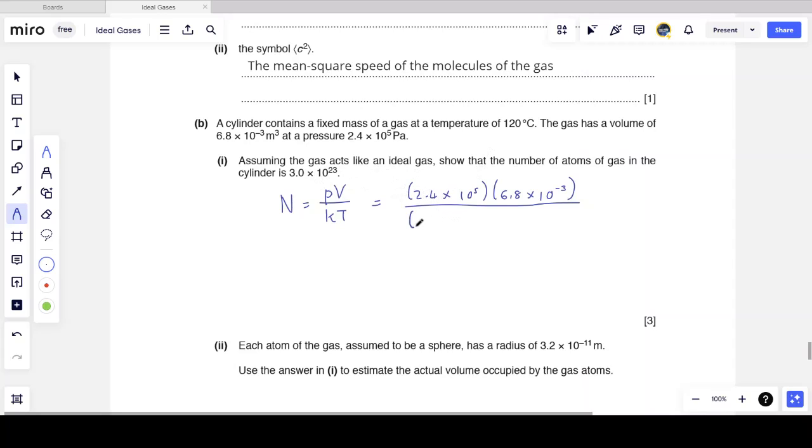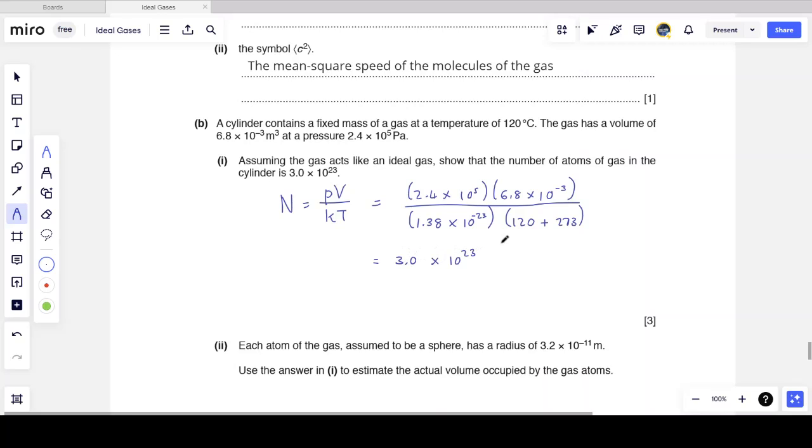So these can give you useful hints when calculating an answer and you're unsure what the order of magnitude should be. If I get that the mass of the sun, for example, is 10 kg, I immediately know that I have an order of magnitude problem, which means I have to recheck my calculation. So I divide by the Boltzmann constant and multiply that by the temperature, 120 plus 273, always convert your temperature to Kelvin. And guess what we get? 3 times 10 to the power 23 molecules.